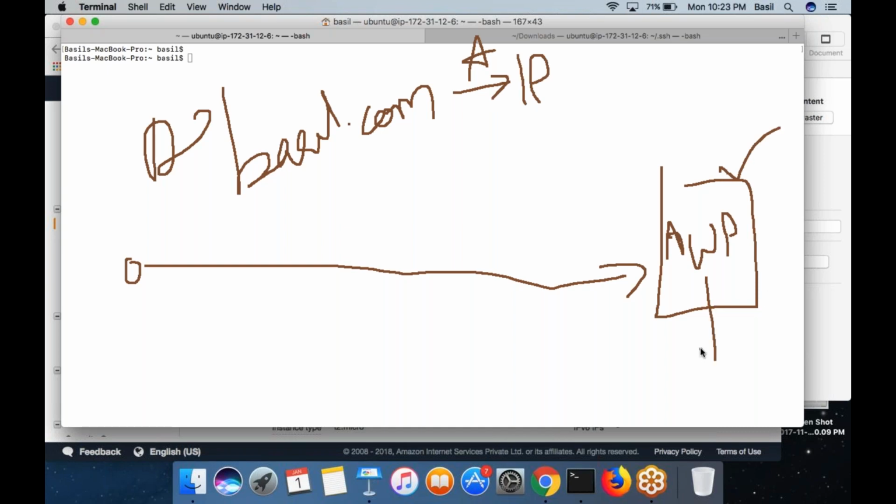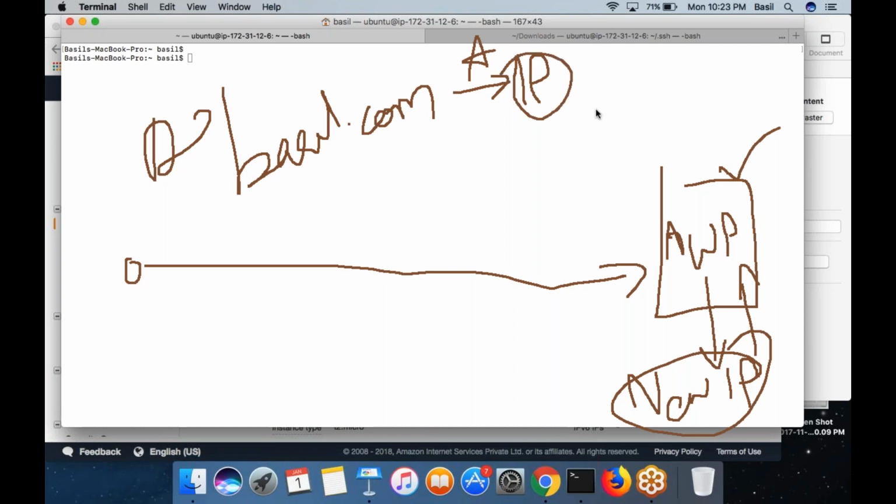Now let's say you stopped this machine and started this machine. The IP address has changed. It got a new IP. But how about the DNS? The DNS is a different system. It is not updated with a new IP because you stopped and started the machine. Your DNS system does not know you stopped or started the machine, or if the IP address has changed. You need to manually update this entry. Otherwise, the DNS system does not know your IP address has changed.